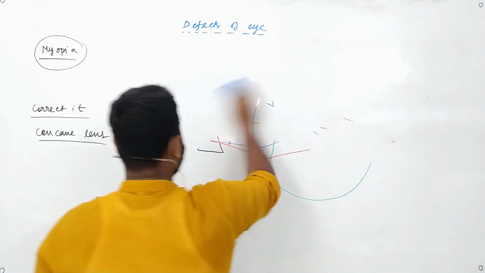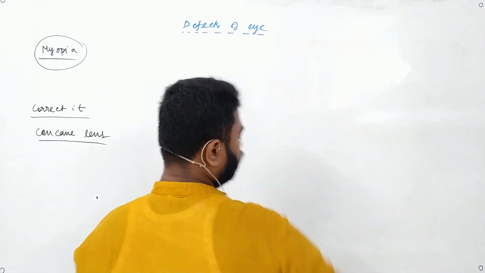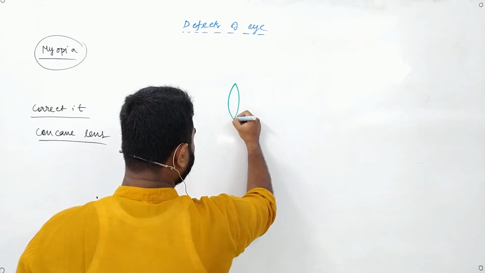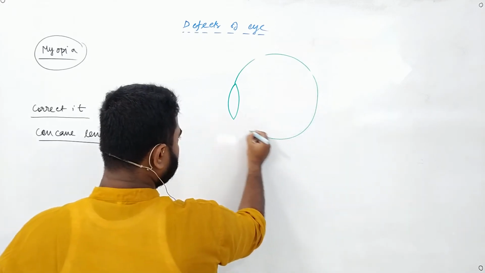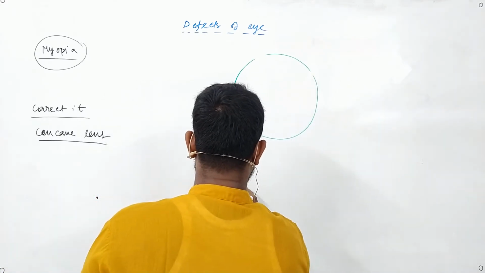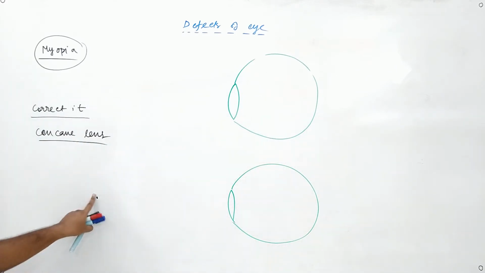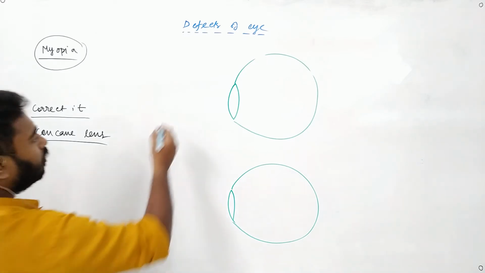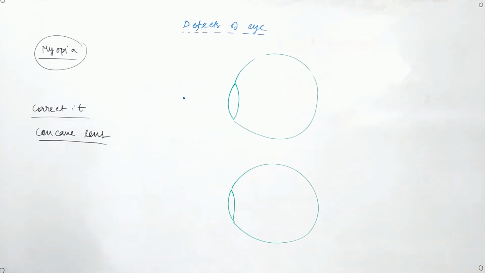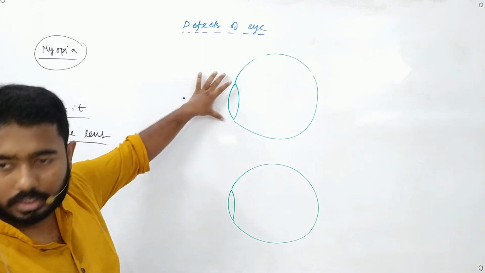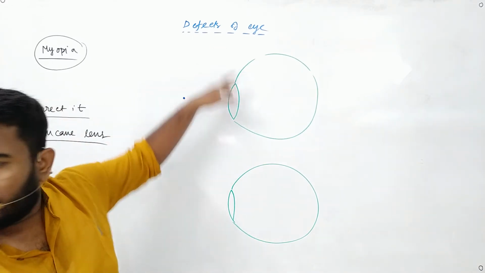Okay, let us understand the condition. We will use two conditions. First condition, this is our lens, this is the eye lens and it is like this. Second condition, this is the eye lens and our eye is like this one. Now in first condition we are keeping an object closer to the eye, right? In the second condition we are keeping an object farther away from the eye. Now the maximum aperture from which the light can come are the two ends of the lens. It can't go beyond that, right?